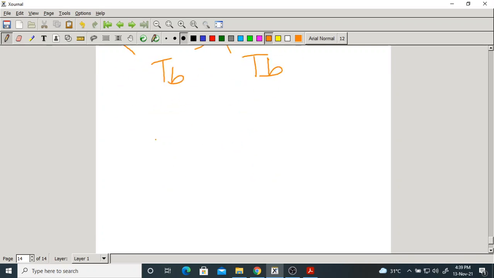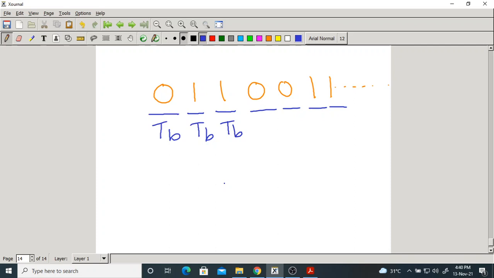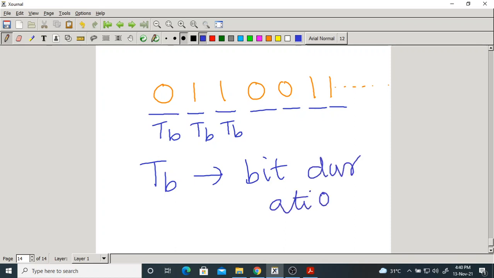Suppose you are transmitting some sequence of bits. So this is a symbol, this is another symbol, another symbol. What is the duration of each and every symbol? Only T_B seconds. For every T_B seconds we transmit a bit. Bit could be either 0 or 1, that's it. T_B is called the bit duration. So every T_B seconds we transmit a new symbol or bit.